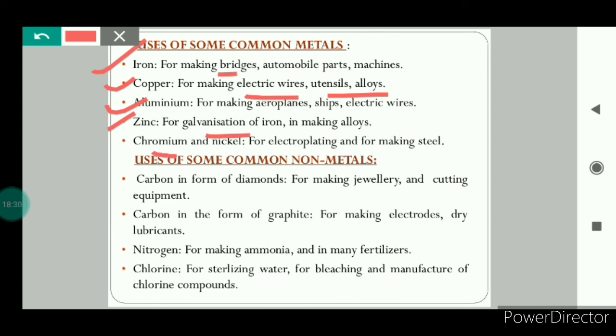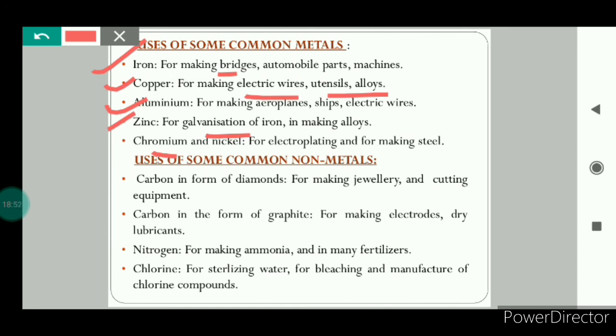These are used for electroplating and for making steel. Other than this, gold and silver, we know that they are very lustrous. They are used for making jewelry and decorative items. Next is platinum. Platinum is also used for making jewelry, etc.